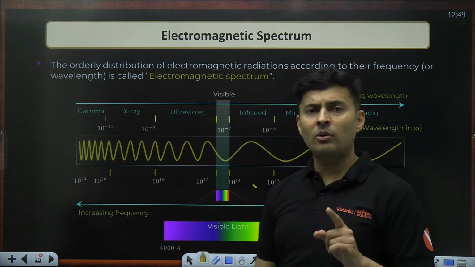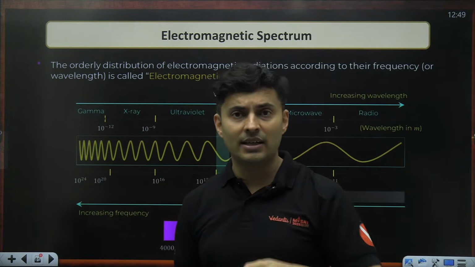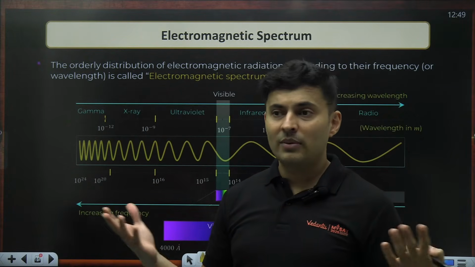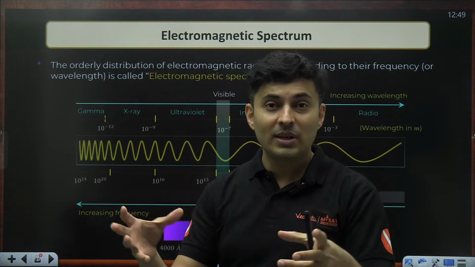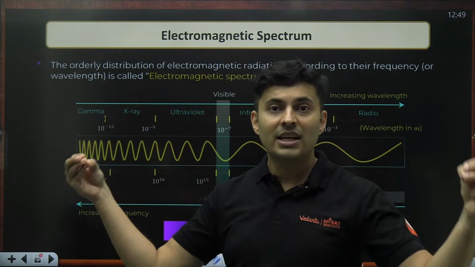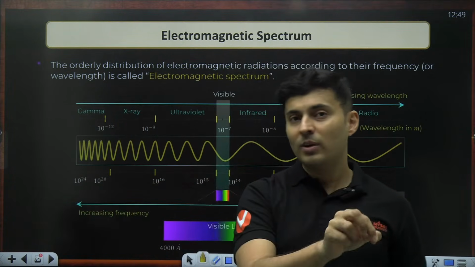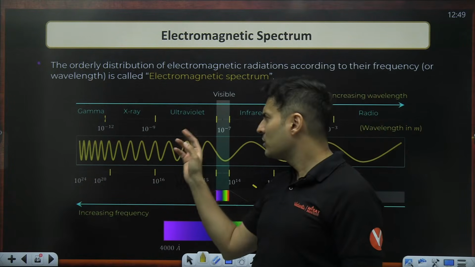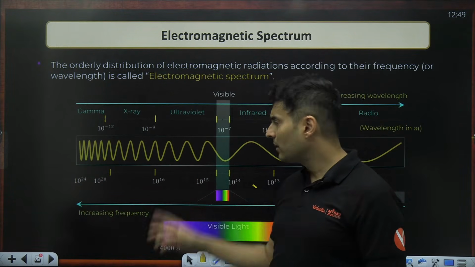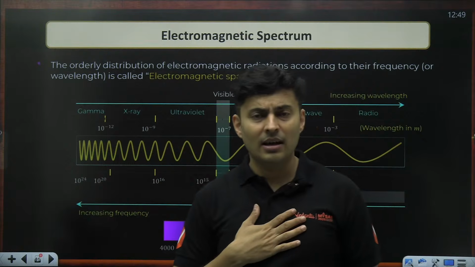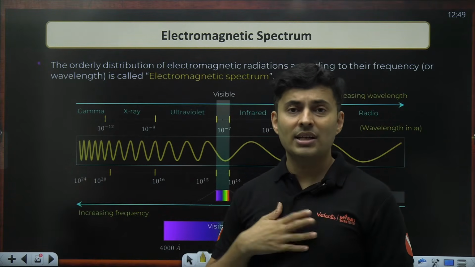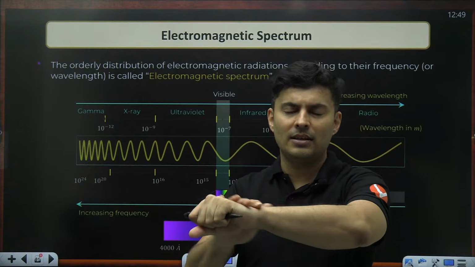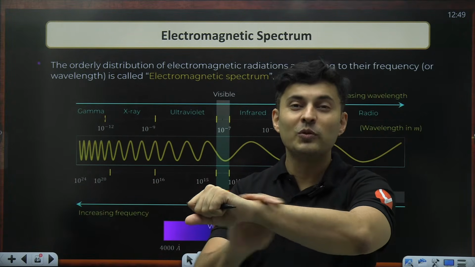Number two, ultraviolet rays can be used as a disinfectant. Again, during COVID times, you might have seen whatever things you want to carry outside, they used to place it in one box which had UV rays entering it, because UV rays are very harmful and they can damage bacteria and viruses and all of that. So it's used like a disinfectant, number one. Also, UV rays are harmful for us, so long exposure can cause damage to our skin. So that's why we use sunscreen with UV protection.